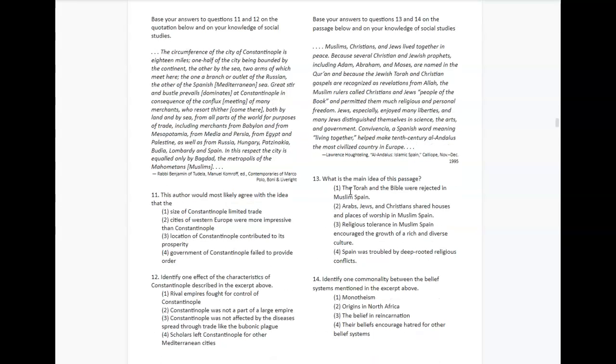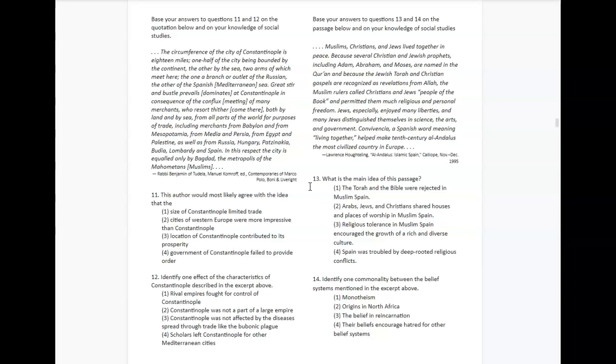Questions 10 and 11 are based on this quotation. So it says, the circumference of half the city of Constantinople is 18 miles, one half of the city being bounded by the continent, the other half by the sea, 2 arms of which meet here, the one a branch or outlet of the Russian, the other of the Spanish or Mediterranean Sea.